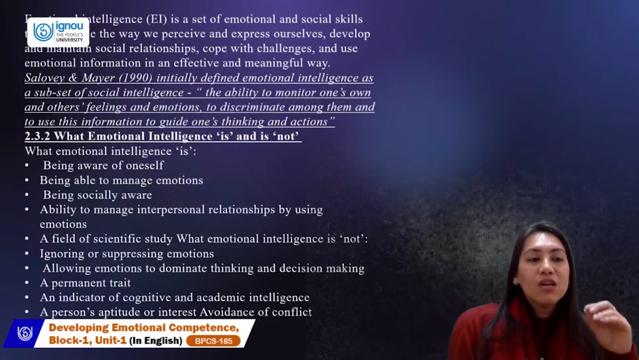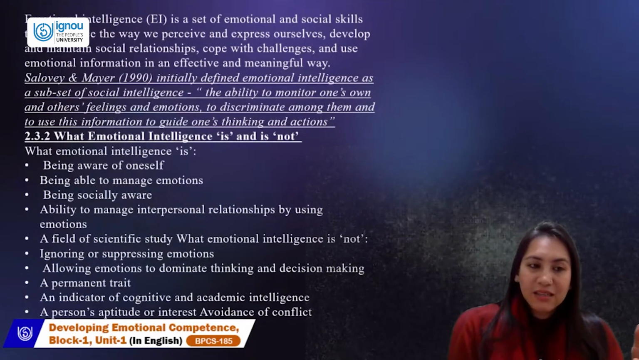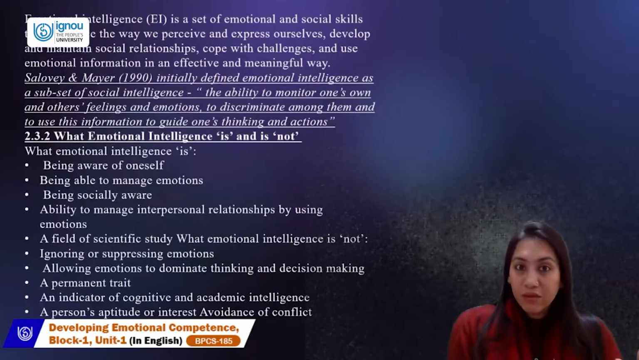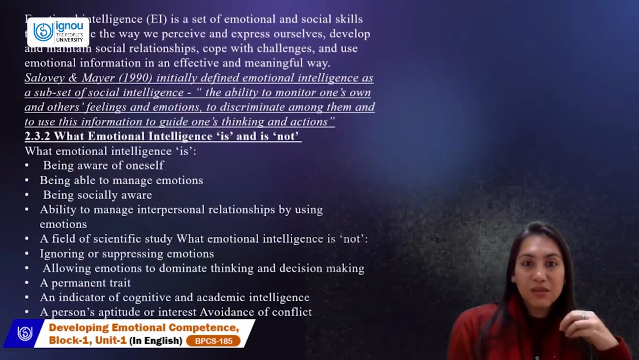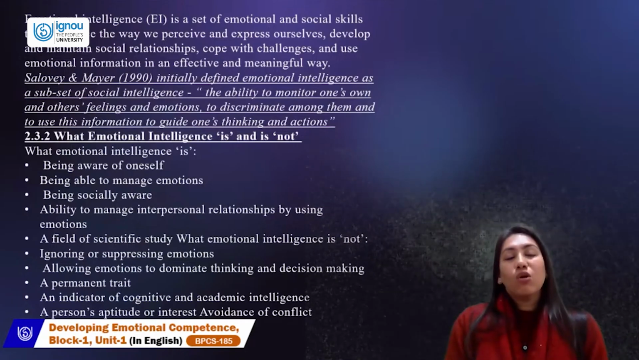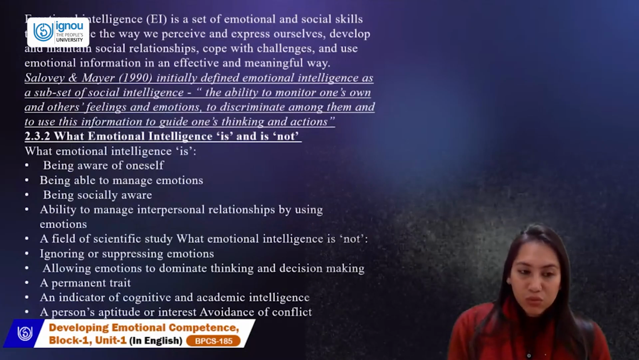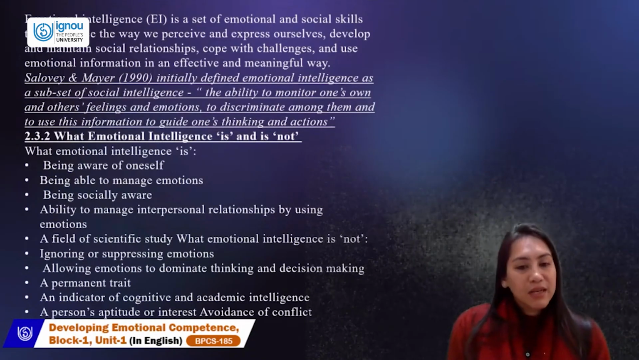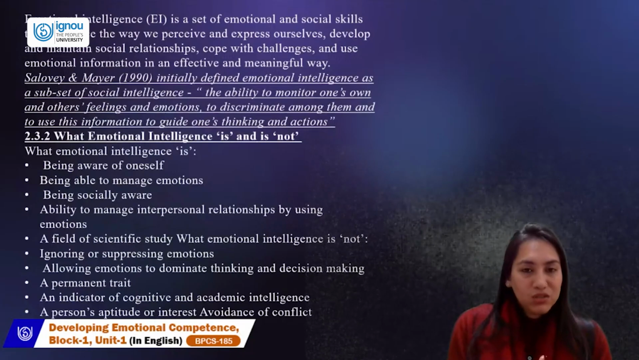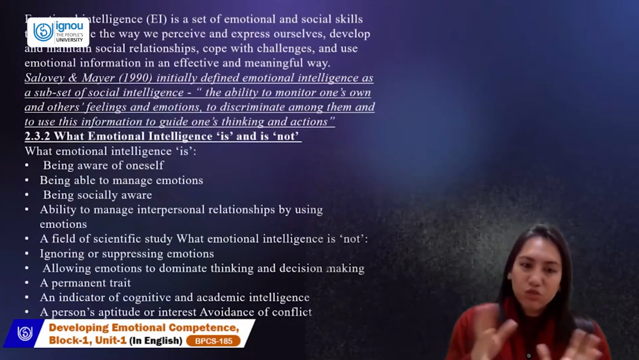Now, let's understand what emotional intelligence is and what it should not be ideally. It's about being aware of yourself, managing yourself, being self aware, knowing what is inside you, what your qualities are, and how you manage yourself emotionally. Also, being able to manage your interpersonal emotion by using your own emotion. It is a scientific study; we need to know that emotional intelligence is not a subjective thought process.